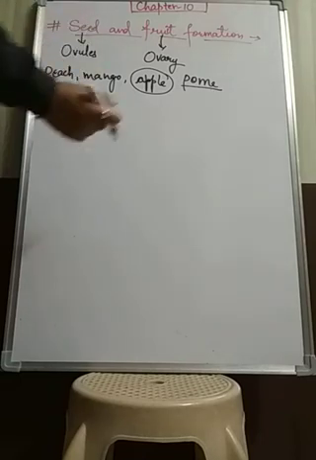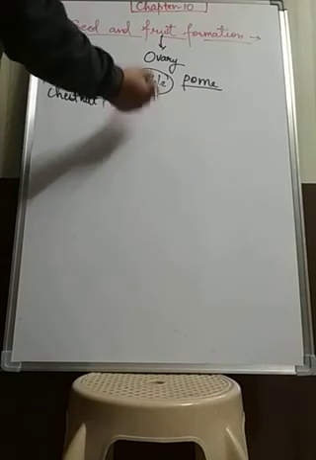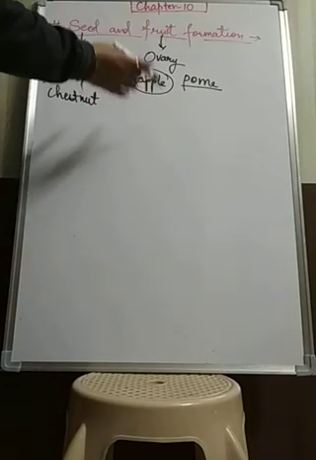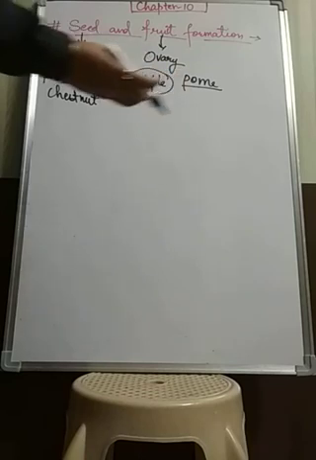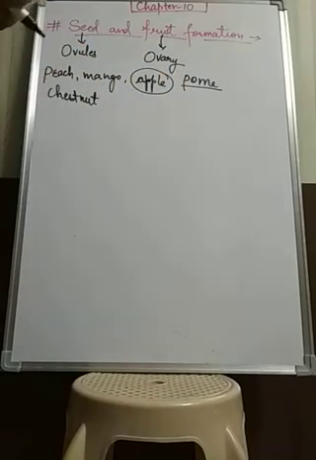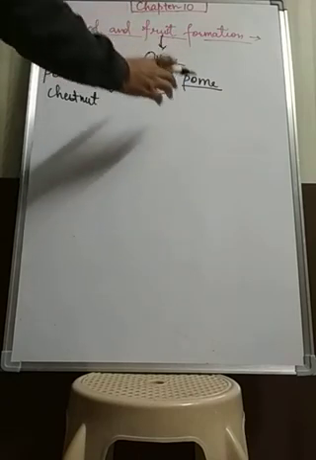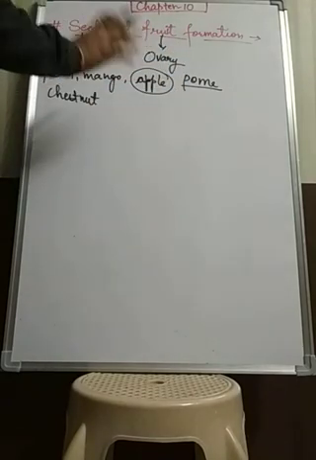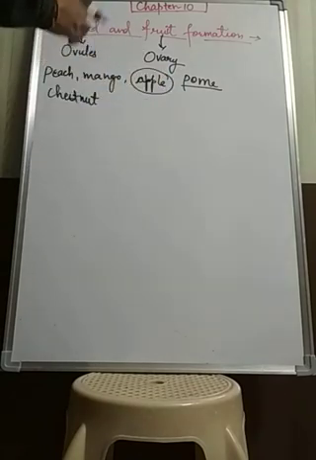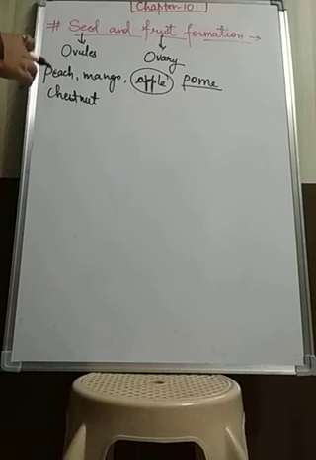So here we'll discuss the apple only, that is a pome, and it mainly consists of different parts of the flower.